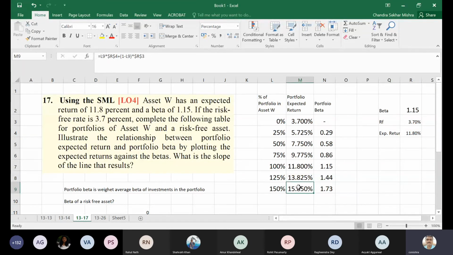particular stock. How much you can do, that is something else. But that is the implication of this 125%, 150% weightage in assets. Okay, because total percentage weights cannot be more than 100%.